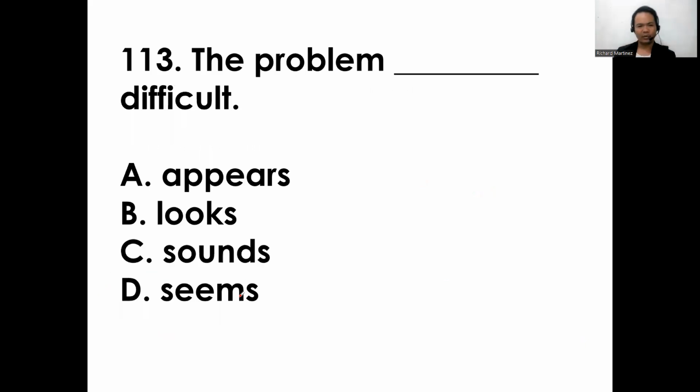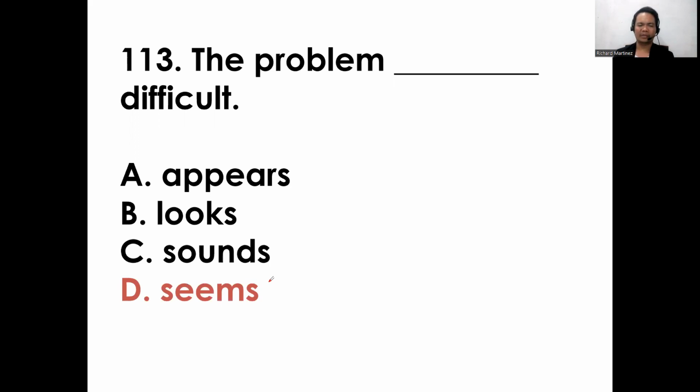Okay, so this time let's proceed to item 113. The problem blank difficult. A appears, B looks, C sounds, D seems. All right, the problem blank difficult. Seems. So the answer for this item is letter D, seems.